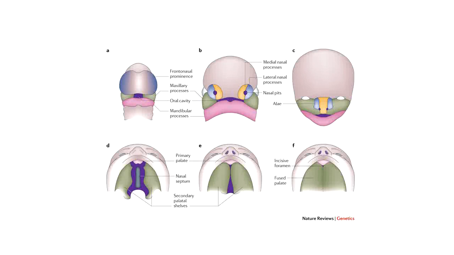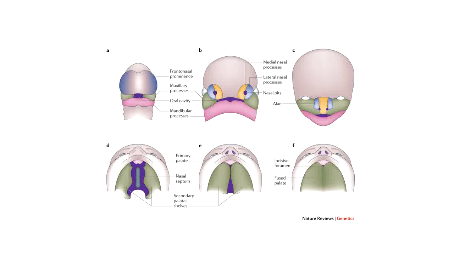The middle part of the nose and the upper lip is formed by the medial nasal swelling. The bridge of the nose, the tip of the nose, and the philtrum part of the upper lip are formed from the medial nasal swellings, and the lateral part of the nose and the ala of the nose is formed from the lateral nasal swelling. This is the maxillary swelling forming the cheeks when it fuses with the mandibular swellings, and the mandibular swellings are forming the lower jaw. Now the chin also appears by the end of the 10th week or so, and the face can be recognized to be human.